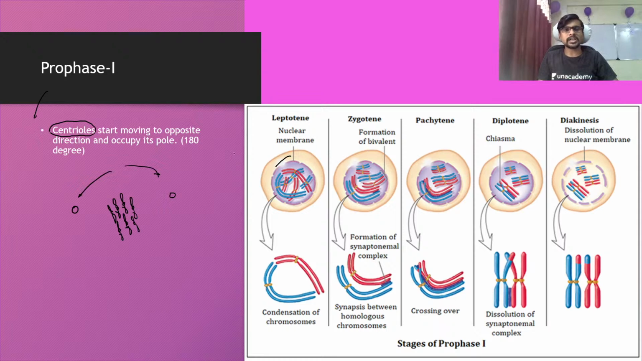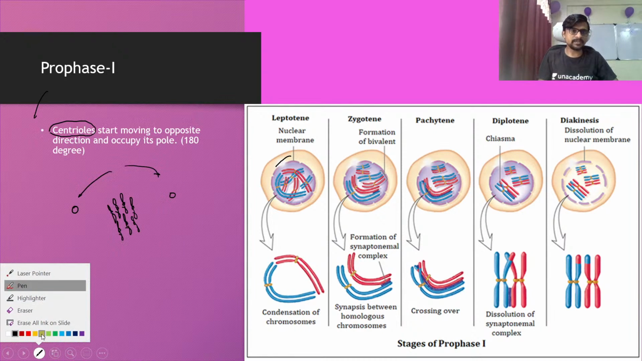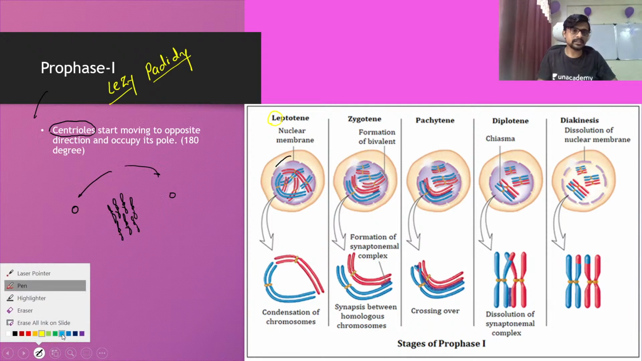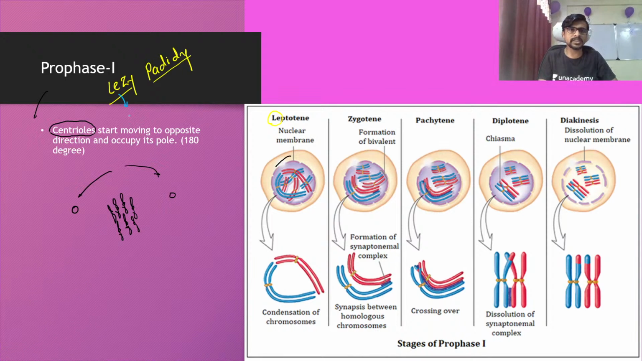So here the prophase 1 is again divided into 5 phases. These 5 phases can be memorized or kept in mind like this. The first phase is leptotene. From leptotene, let's take LA. So lazy paddy. This phrase, lazy paddy, will help you keep in mind these stages in sequence. So the first, LE, stands for leptotene.